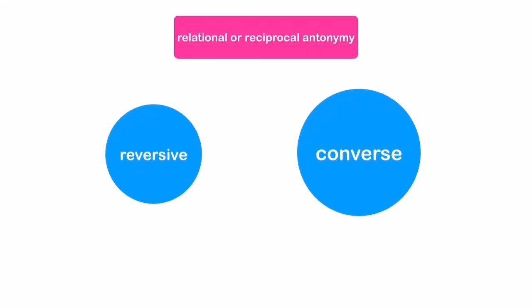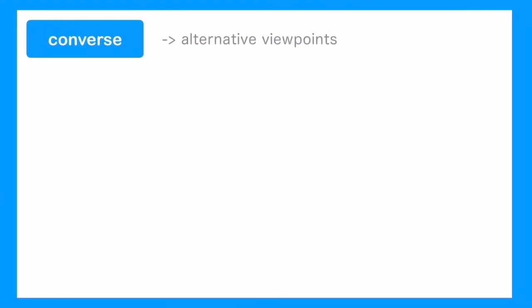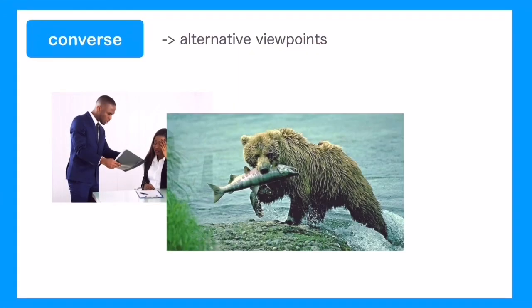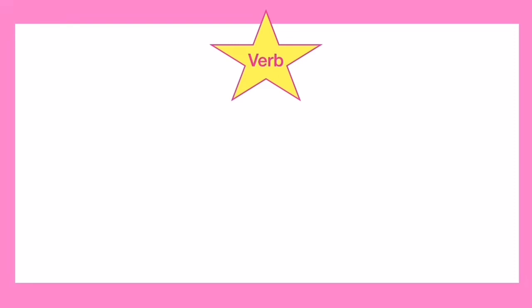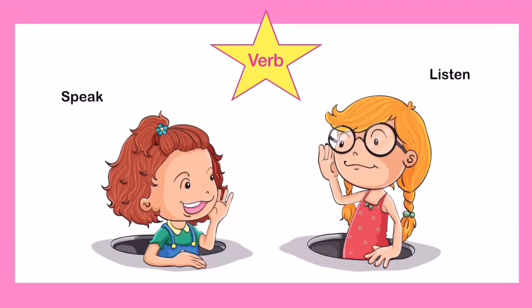For converse, it is about the pair of words which are related by point of view. For example, employee, employer, predator, prey, slave, master. In addition, verbs can also be a reciprocal antonym by using verbs to make a reverse meaning in each sentence. For example, speak, listen.